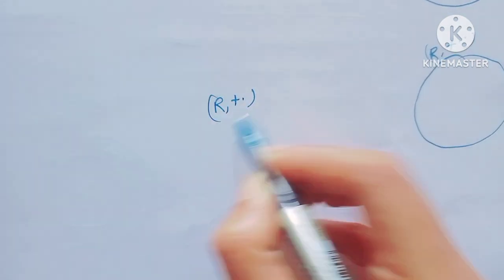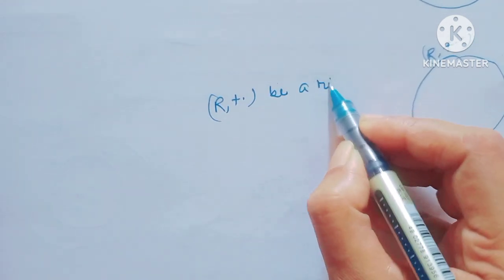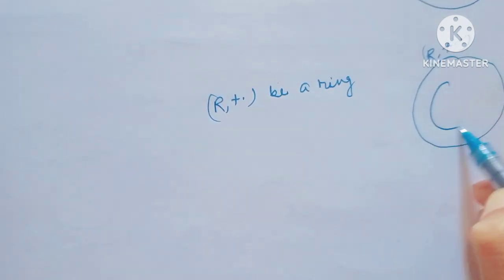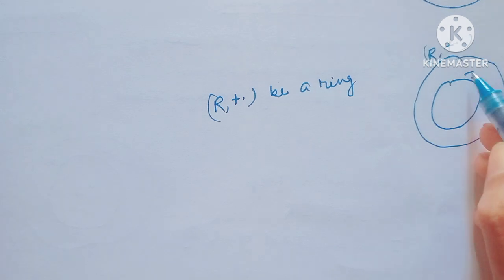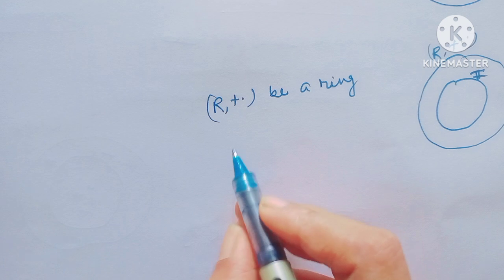At first, I will see what is the definition of ideal. Let R be a ring with respect to addition and multiplication. Then the subset I is an ideal if, at first, I satisfies the properties of a subring.